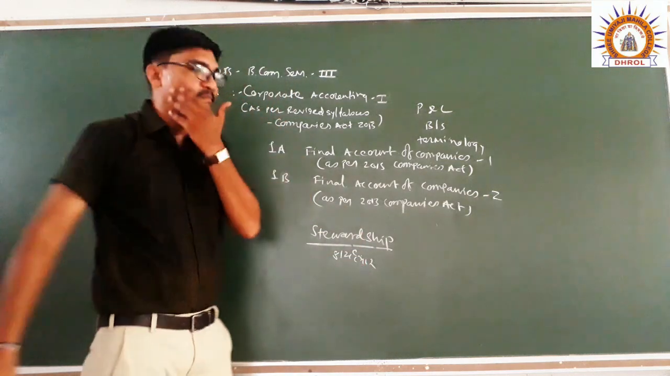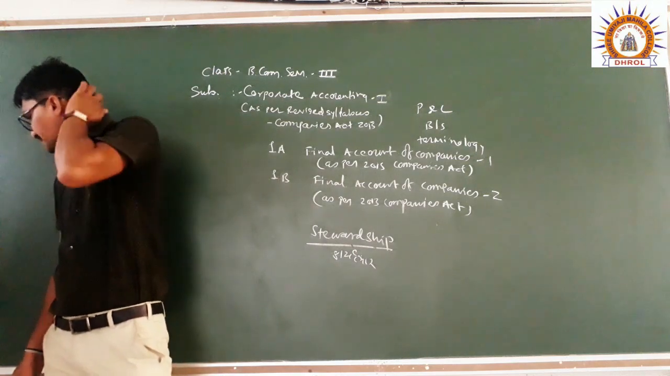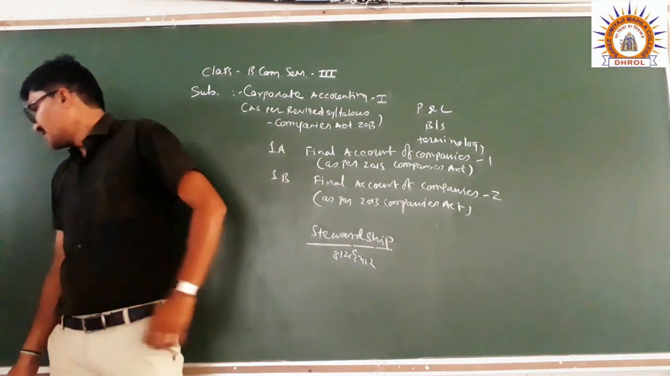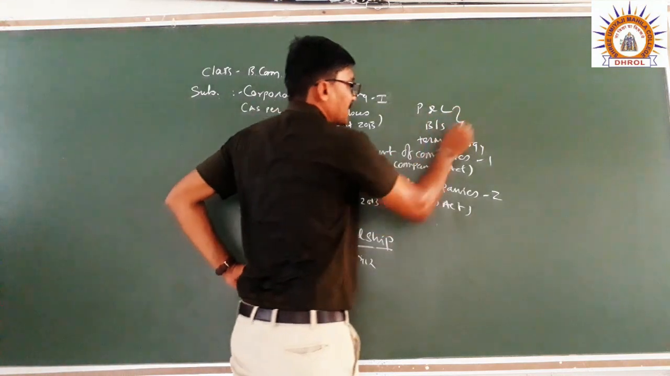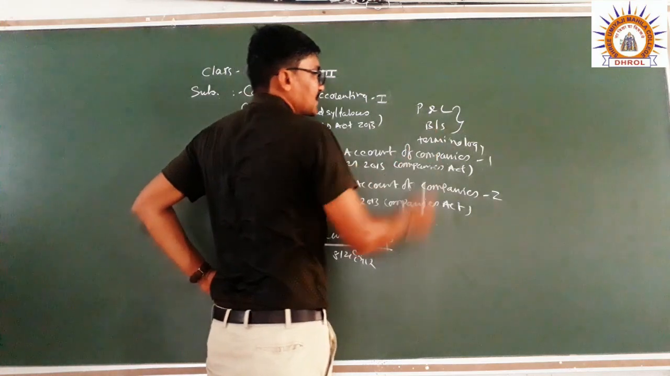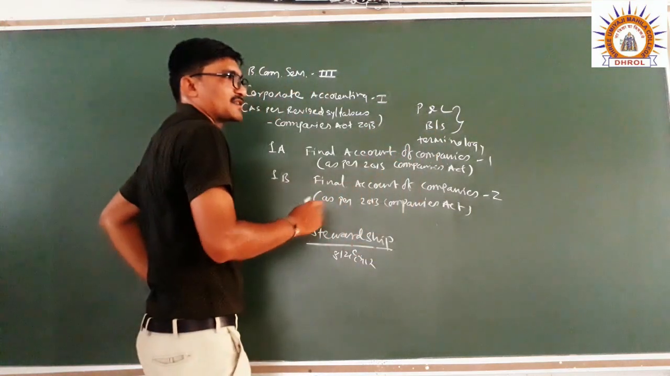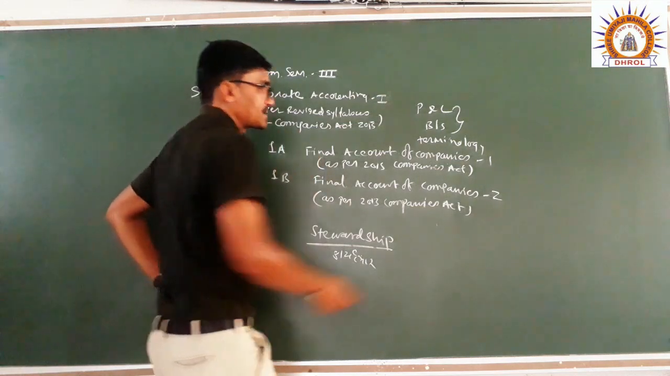So this is the simple definition of final accounts. Then, financial statement: I told you that the financial statement includes two statements, profit and loss and balance sheet. Financial statements are the product of the accounting process.